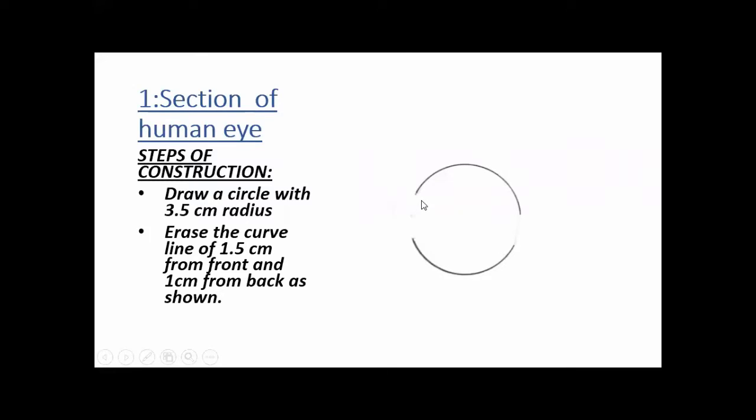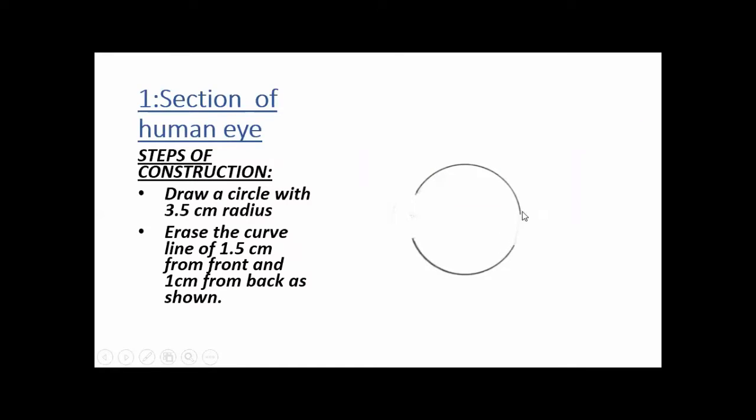Here is the front part of this circle. You will erase the curved line of 1.5 centimeter from the front, and 1 centimeter from the back as shown in the figure. So, first you will draw a circle, erase 1.5 centimeter from the front and at the back side 1 centimeter.